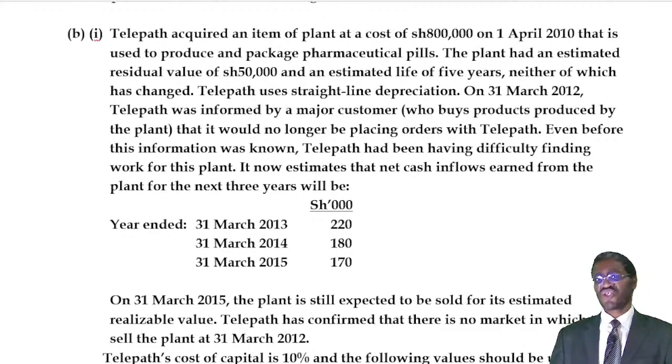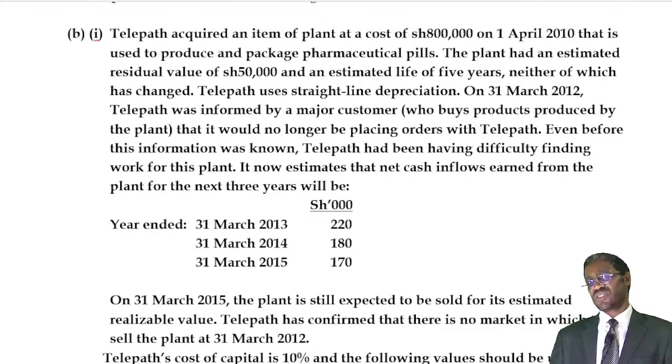Telpath uses straight line depreciation. On 31st of March 2012, Telpath was informed by a major customer who buys products produced by the plant that it would no longer be placing orders with Telpath. Even before this information was known, Telpath had been having difficulty finding work for this plant.